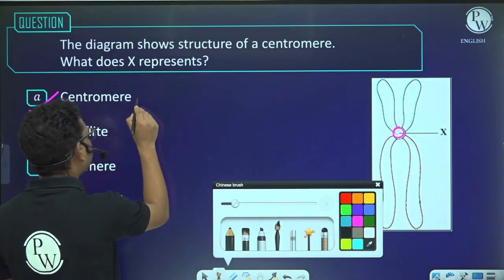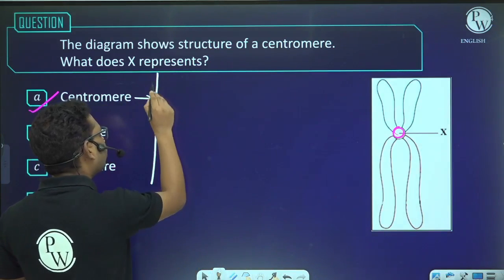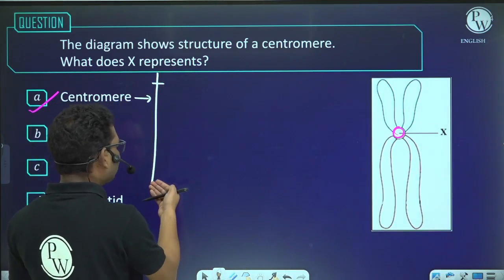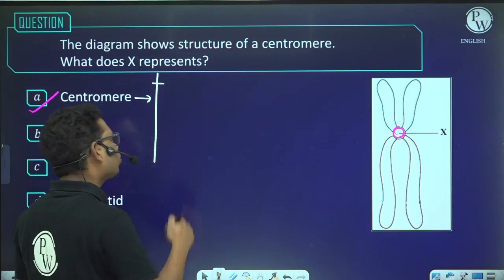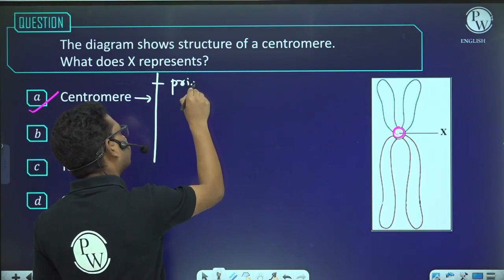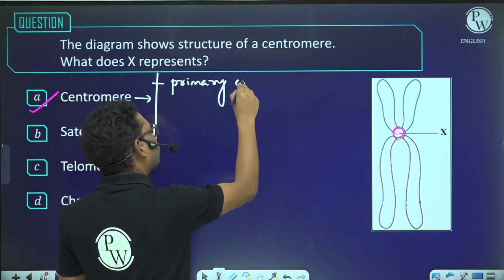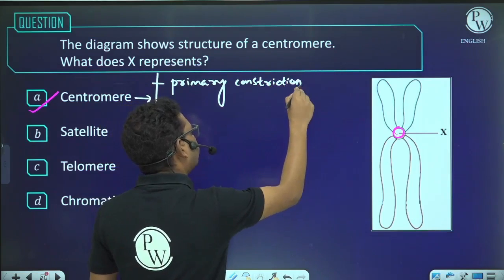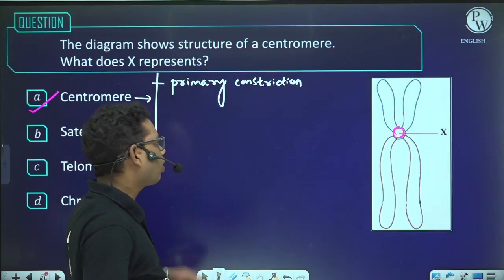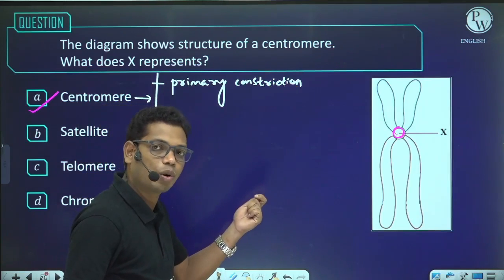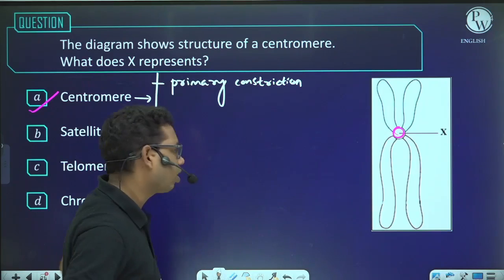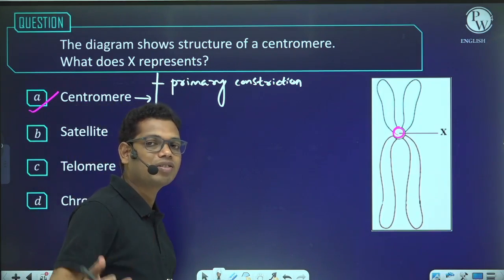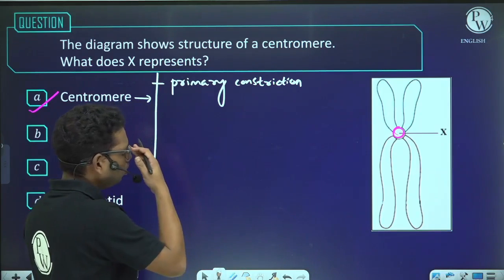The points to remember about the centromere: the centromere is present in all the chromosomes, and its position varies from chromosome to chromosome. This is also known as primary constriction. Yes, of course, you are right. Some of the chromosomes do not have a centromere, and they are said to be acentric chromosomes. Otherwise, most of the chromosomes have the centromere, right?